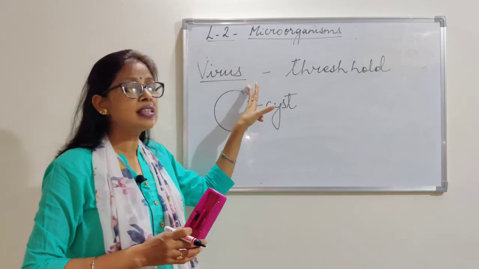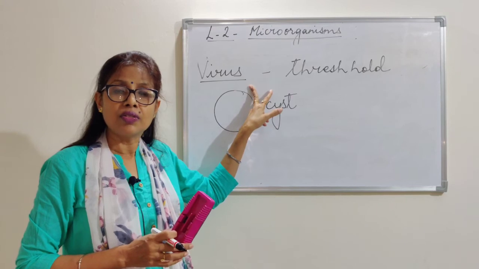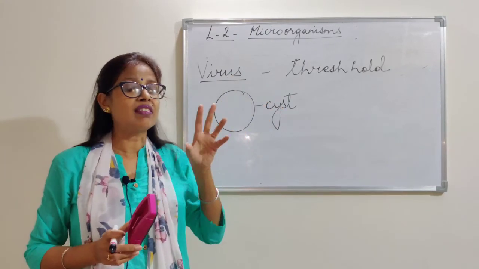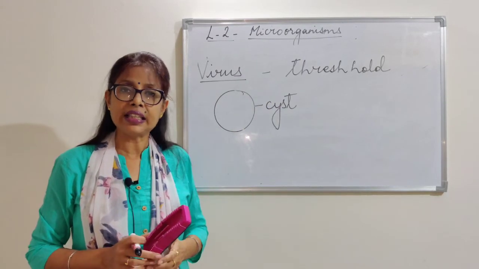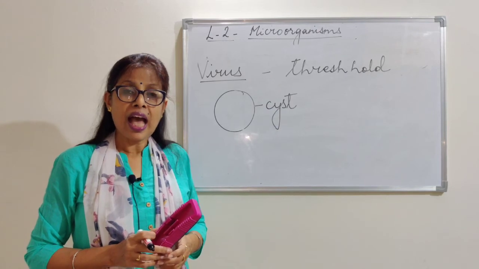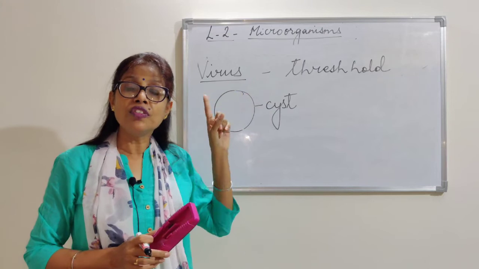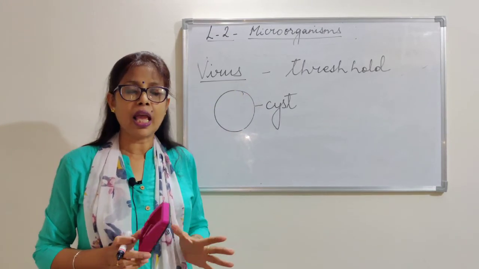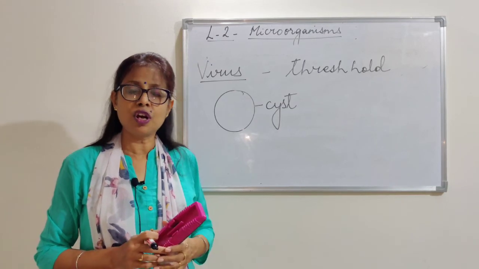So viruses are the fifth microorganism, usually found in areas where conditions are damp or not cleaned up properly. And most important, viruses always cause diseases. They are never helpful to man. They are always harmful for man.